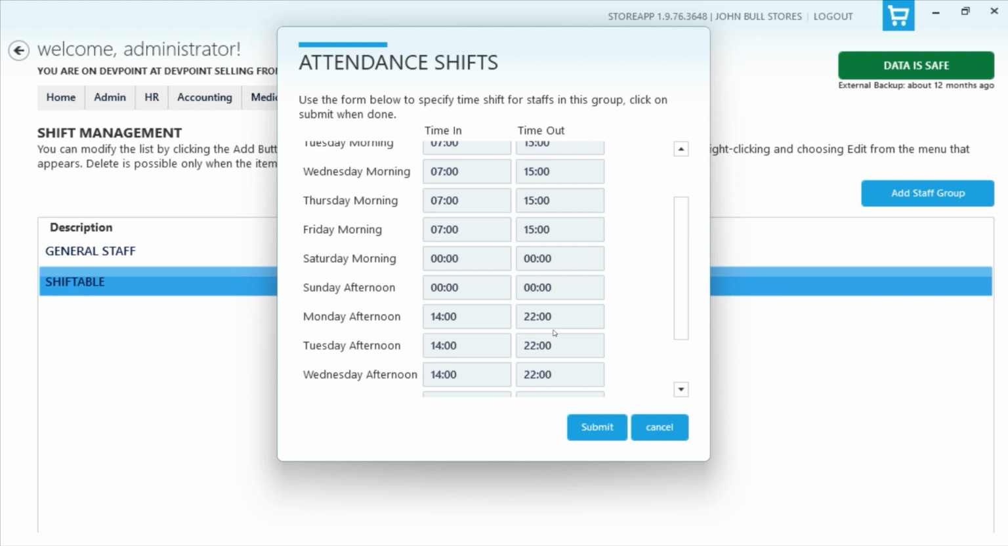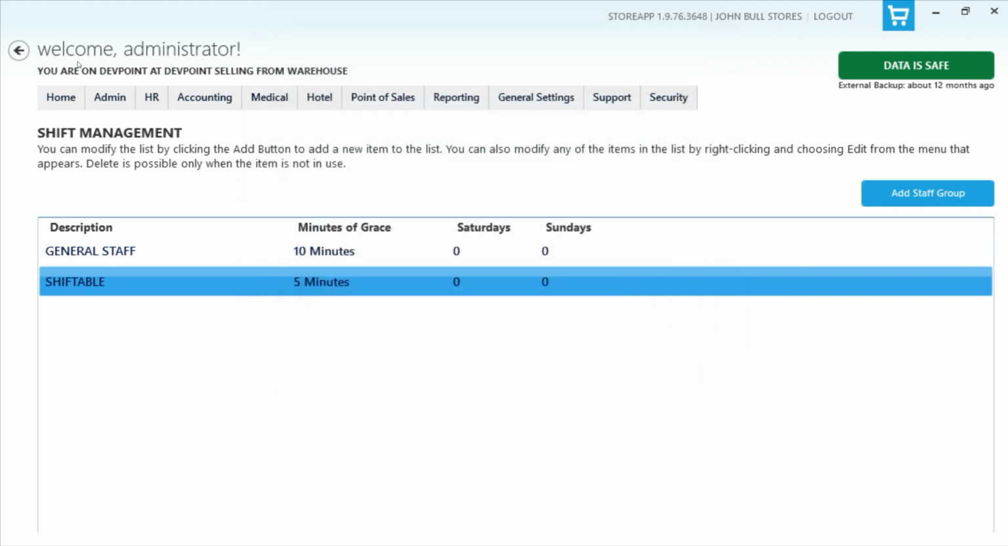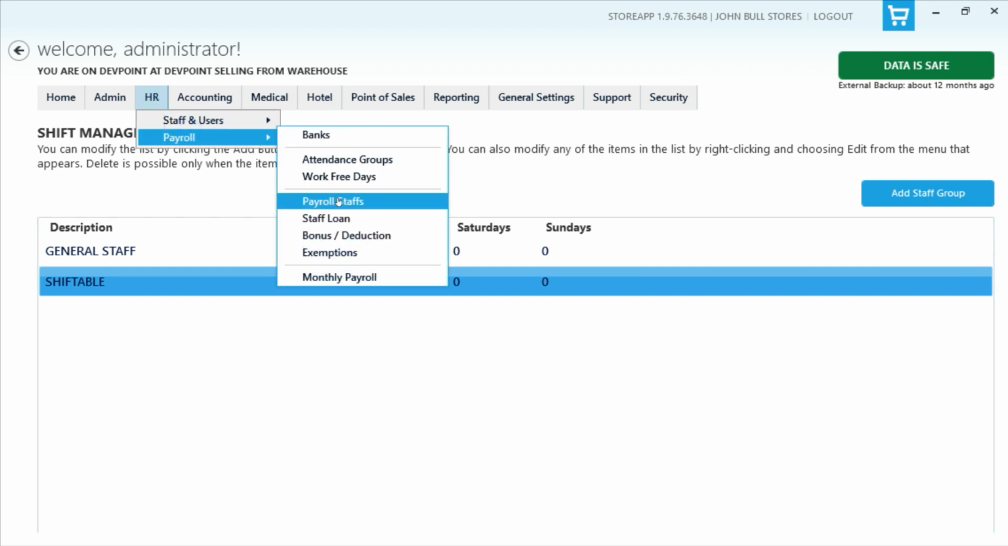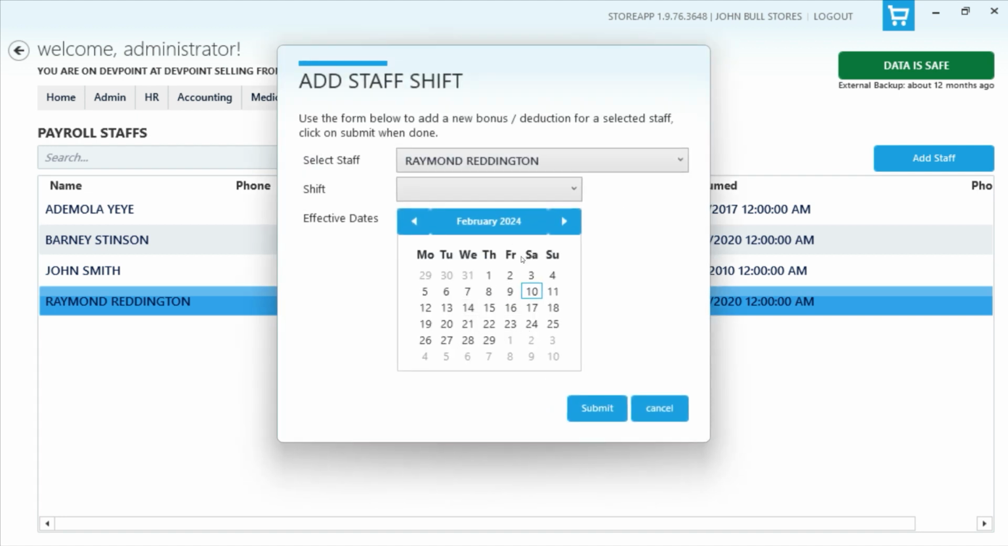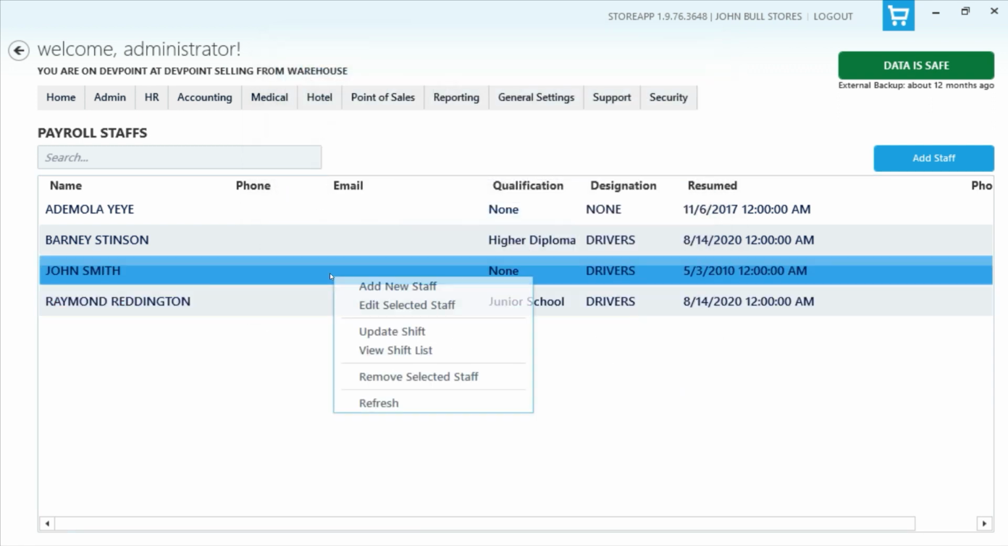So in that case, you might want to manually set the afternoon shift for them and say, this person is supposed to be on the afternoon shift. That will override the automatic assignment that the system does, and the system will just go with whatever you've selected. And the way to do that is to come under payroll staff. Under payroll staff, you can right click and select update shift. You see this kind of calendar, so you can select the person and select the shift that you want to give. Let me select somebody who is in a shiftable group.